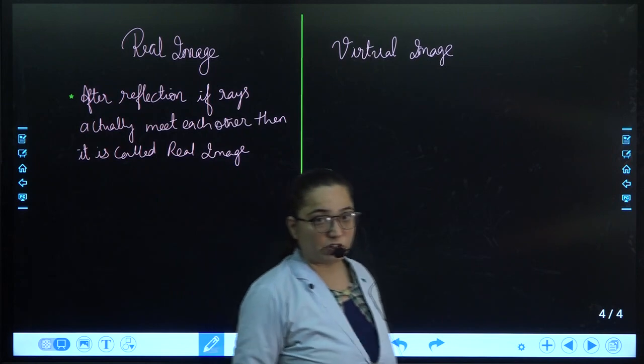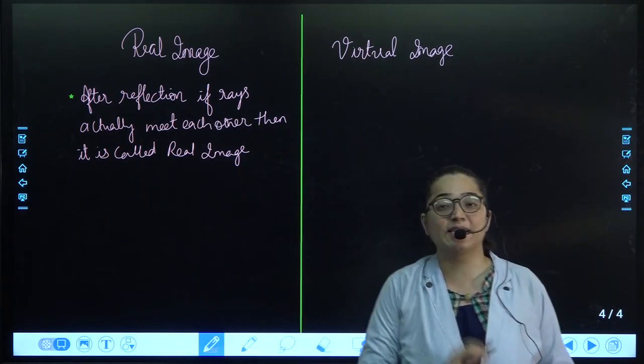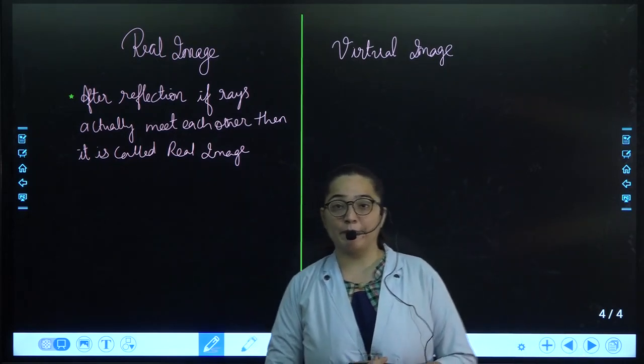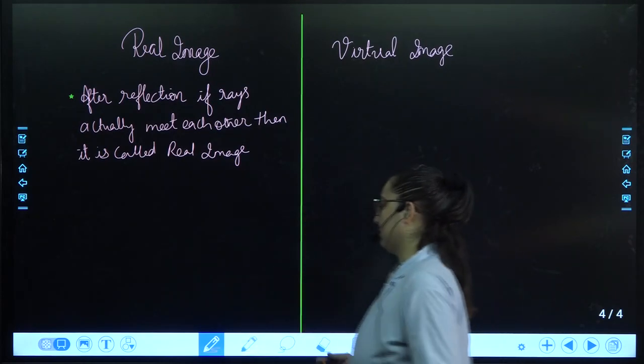If after reflection, rays actually don't meet but they appear to meet, they are extended back to meet. How they are extended back, now this might be the question. But do not worry, we are going to discuss about that.